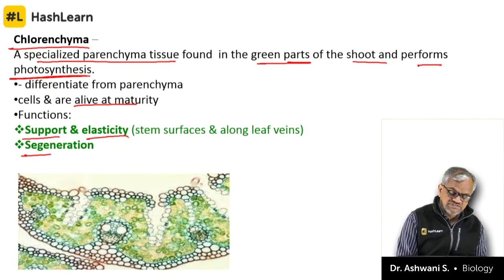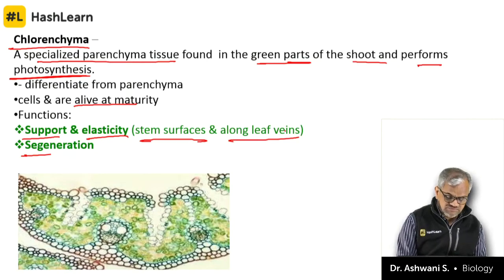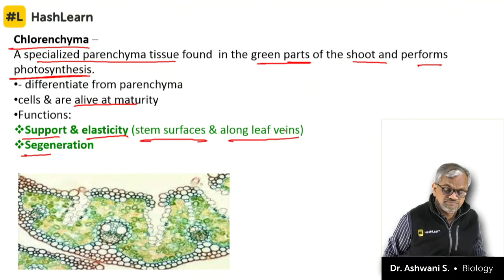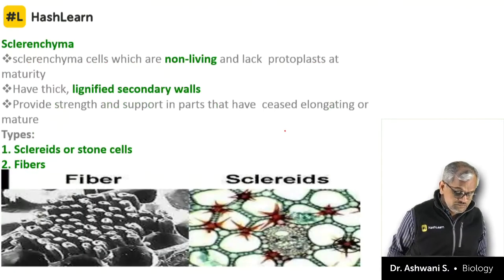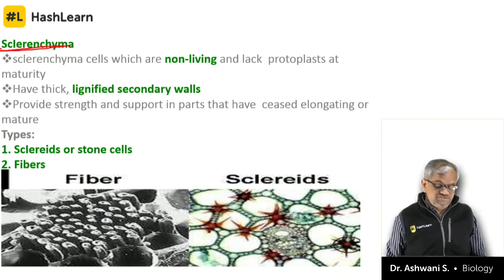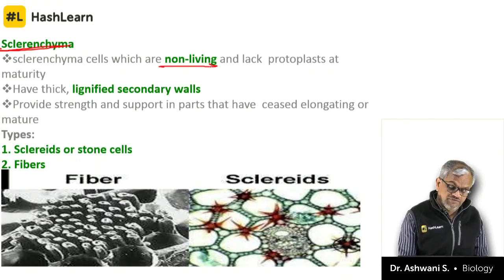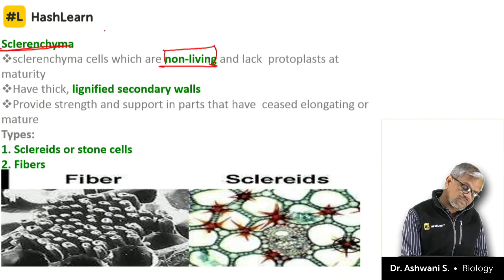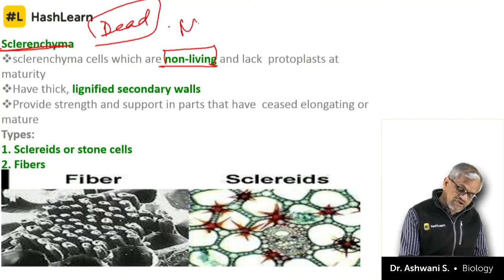So they are support and elasticity. Stem surface, nothing big deal. Sclerenchyma, as the name itself says, sclerenchyma means dead, non-living. I don't know why we write the word dead. Actually, truly it is non-living only.